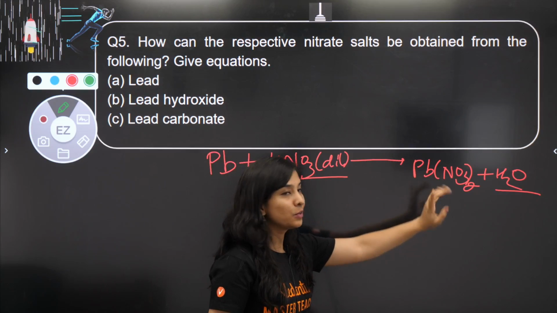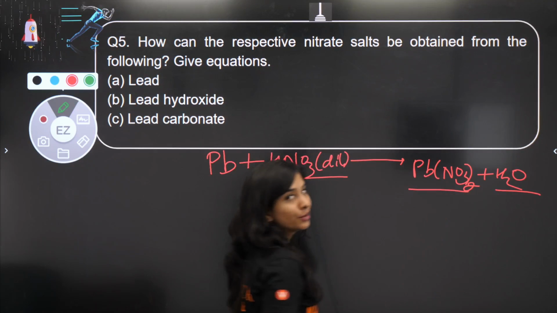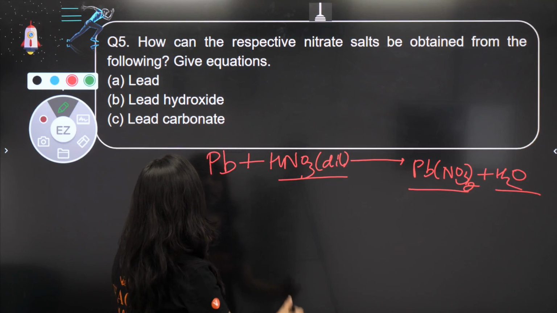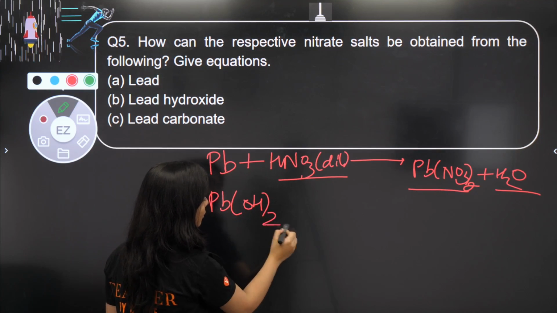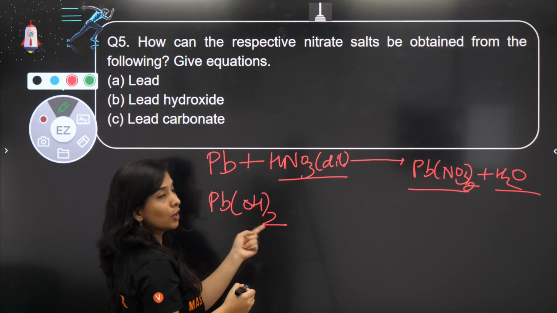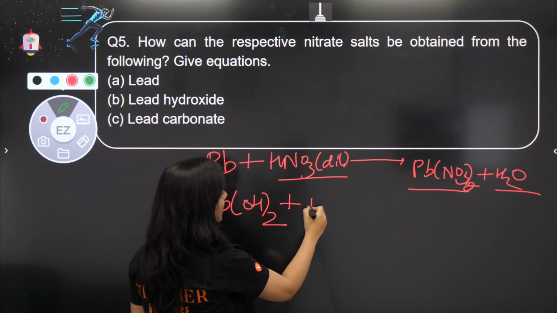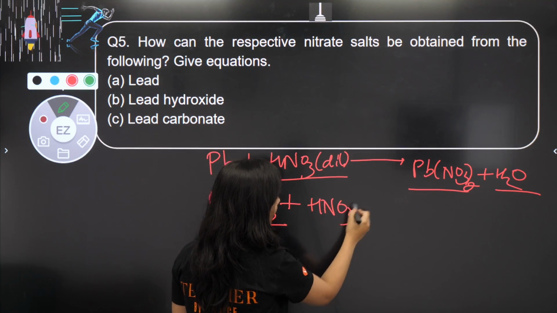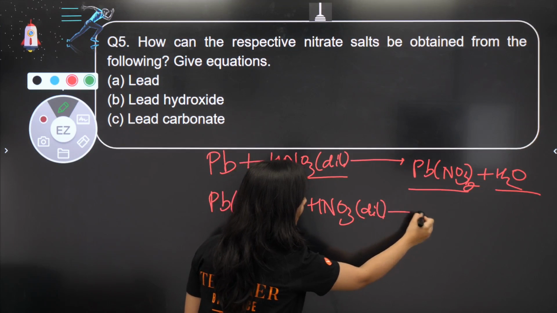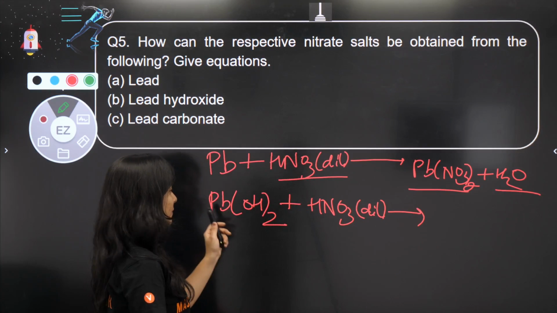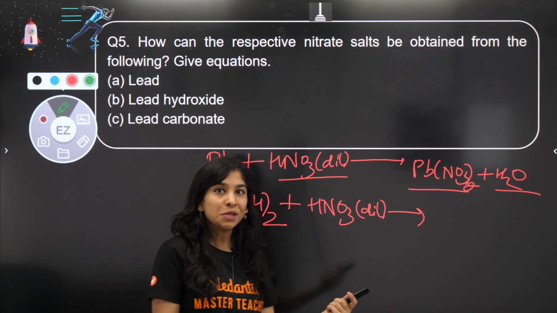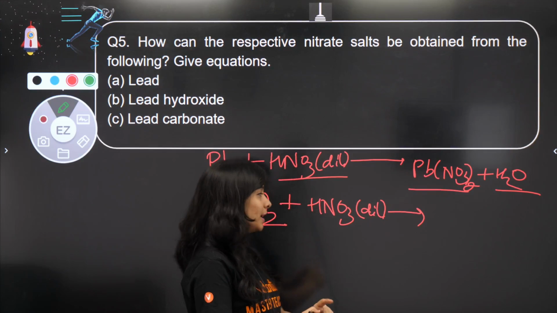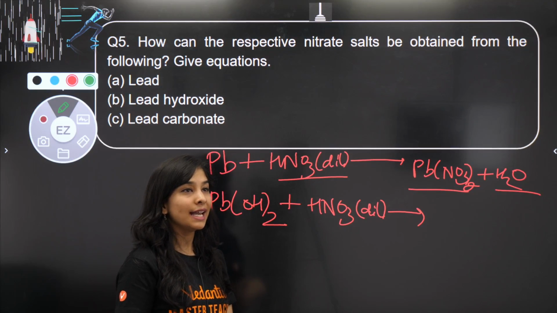So lead nitrate with water, I got my nitrate salt which is needed. Second, if you have lead hydroxide, taking 2 because valency of lead is 2, now what will happen? It is going to react with nitric acid again. So same base and acid. What is the reaction? Acid and base give salt and water, neutralization, which is already done. Tell me the product.